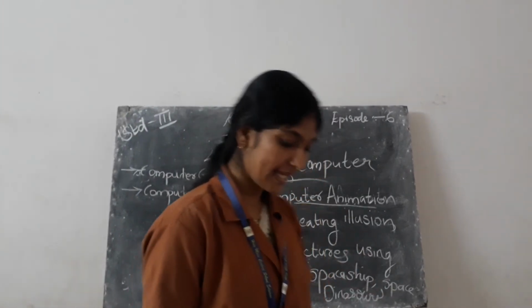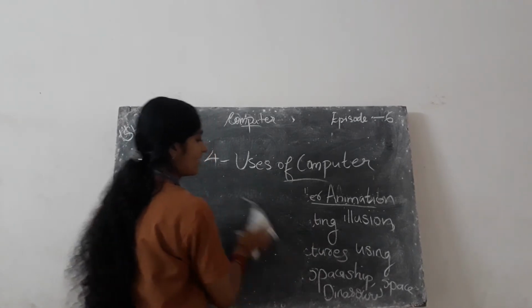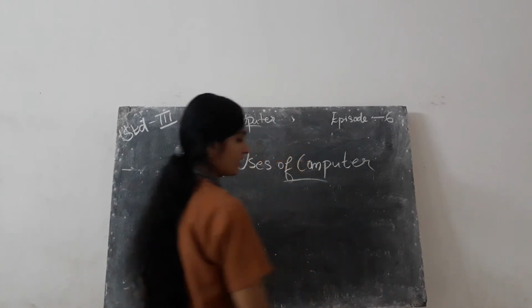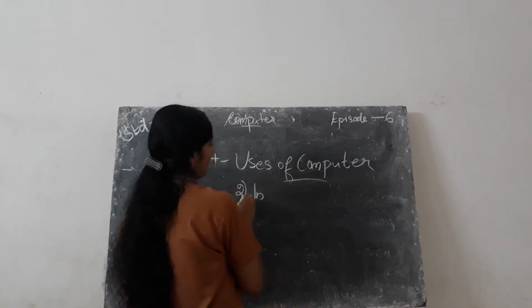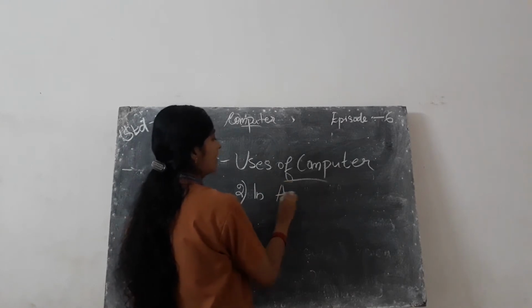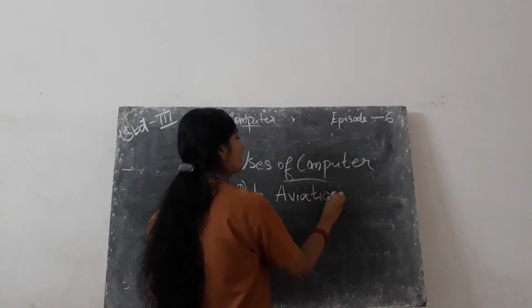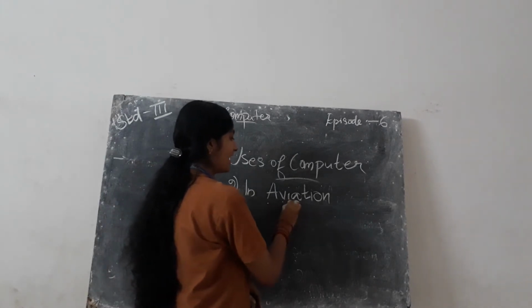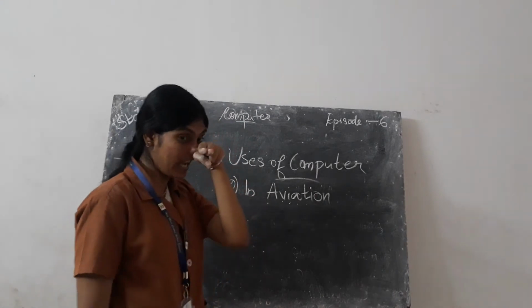Then the second use is in aviation. What is the spelling of aviation? A-V-I-A-T-I-O-N. So the second use is the aviation field.